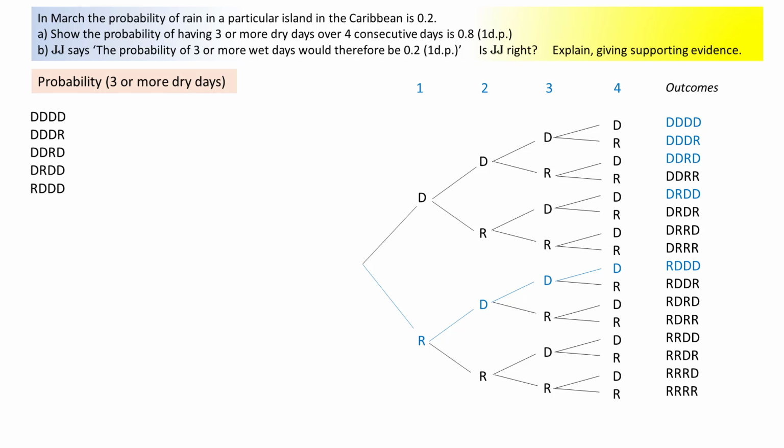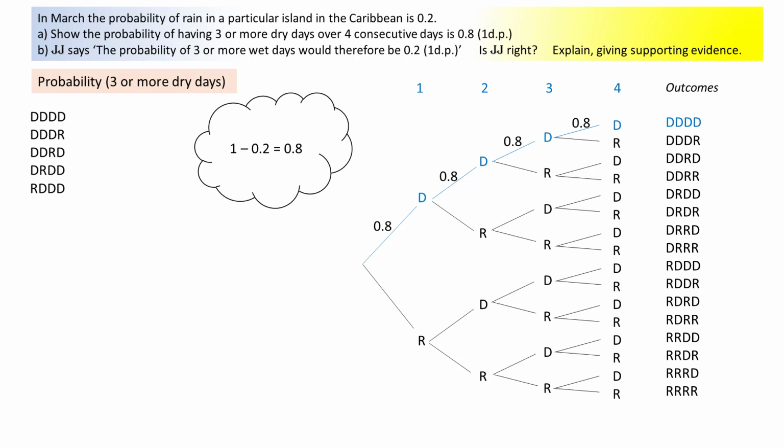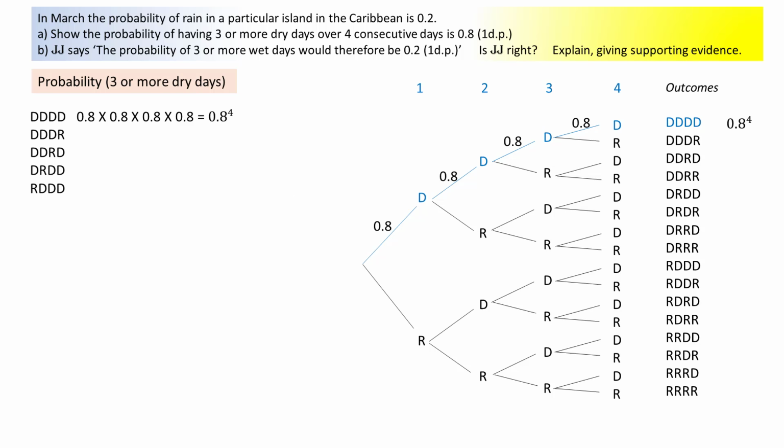If the probability of rain is 0.2, then the probability of a dry day is 1 minus 0.2, which is 0.8, since there are no other outcomes other than wet and dry. So the probability of a dry day is 0.8, and multiplying gives 0.8 to the power of 4. 3 dry days and 1 wet day is 0.8 to the power of 3 times 0.2.